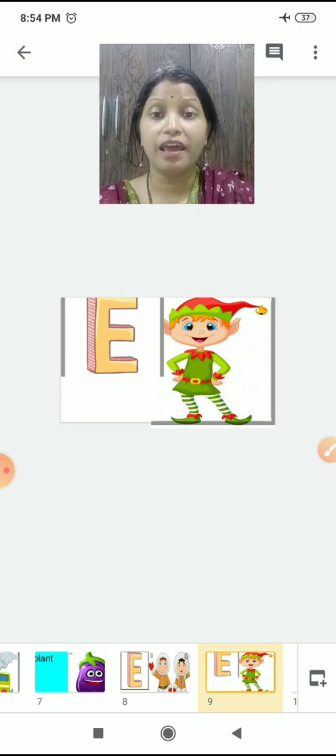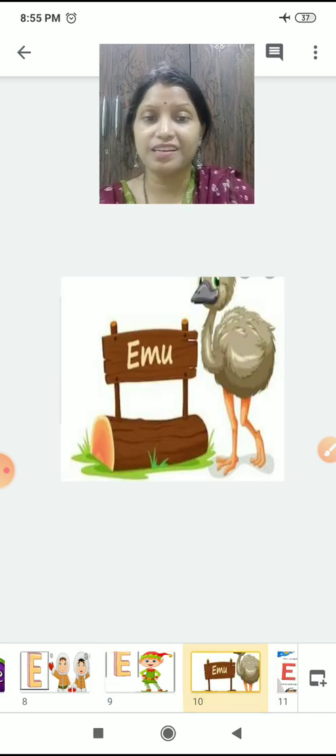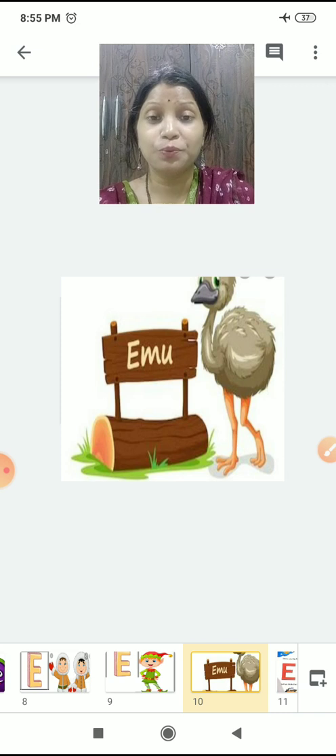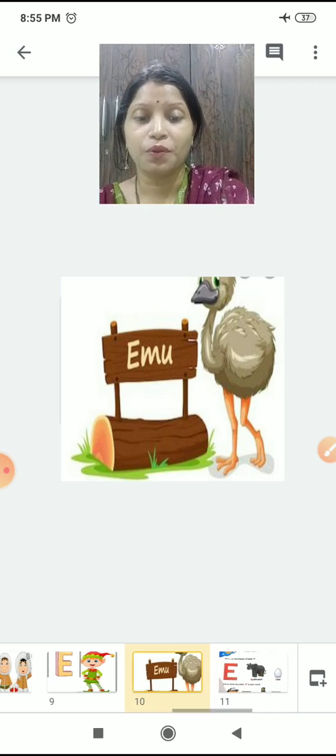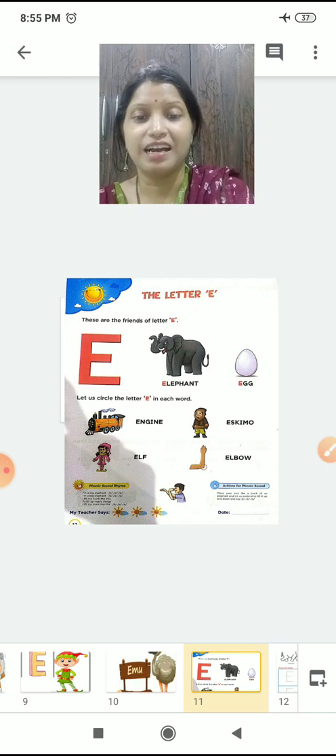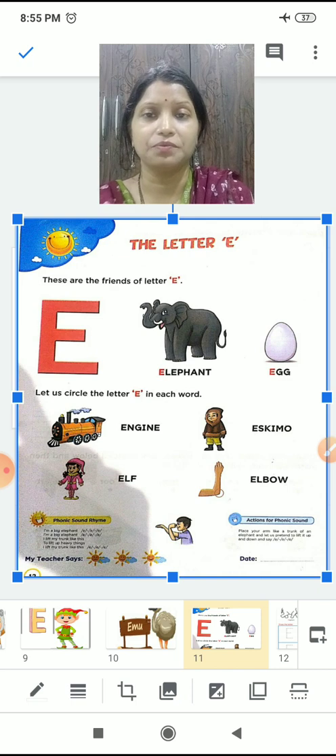They are elf. Okay. So yes, this is an emu. Yes, it is a bird. Emu is a bird. E is for emu. Okay. Now let's revise it again. Revise करेंगे, ठीक है? Okay.